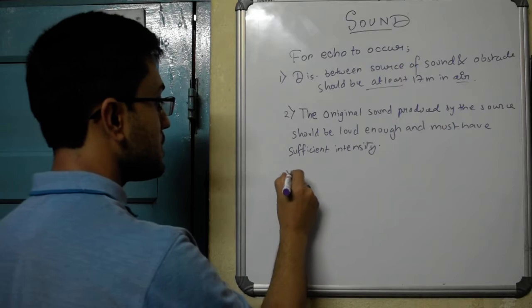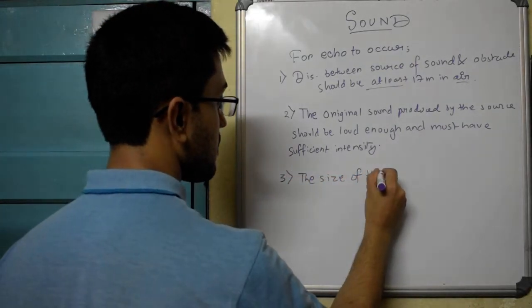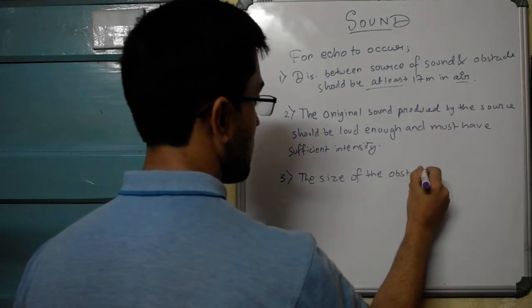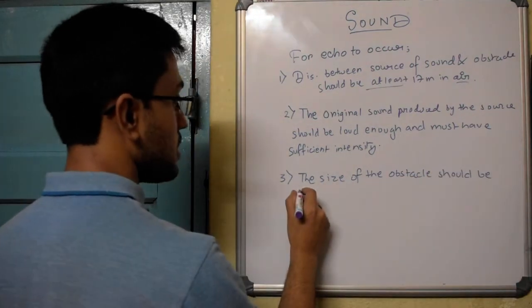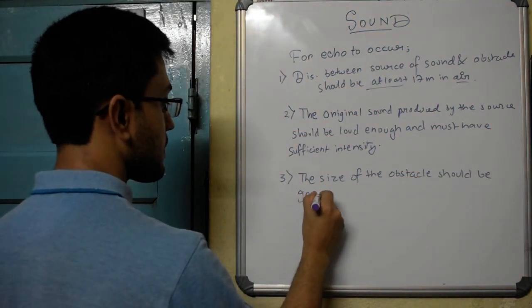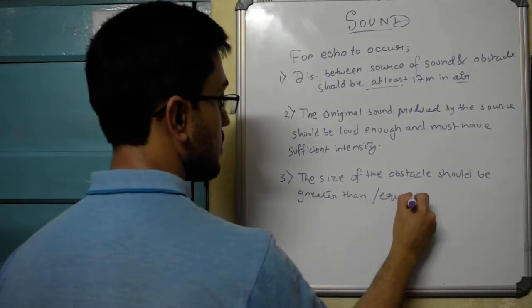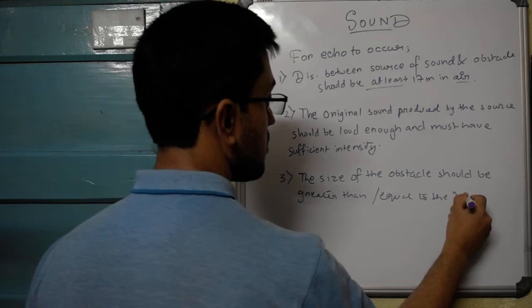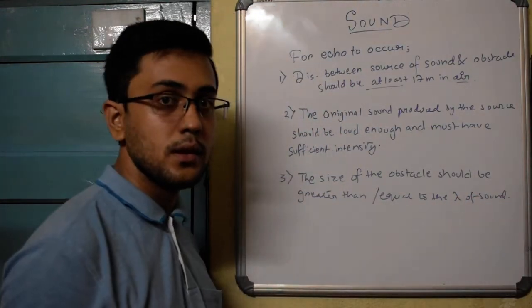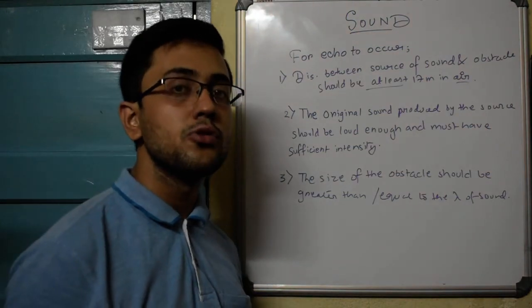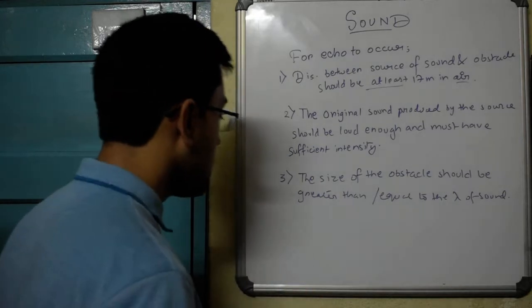And finally, number 3, the size of the obstacle should be greater than or equal to the wavelength of sound. So the sound that you are producing, now see, we don't exactly have control over wavelength. What we can control is our frequency by modulating the pitch in our throat.